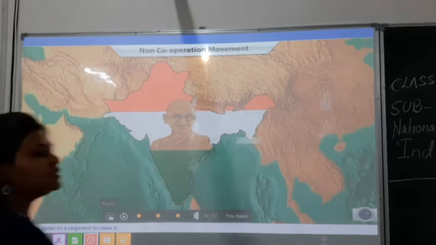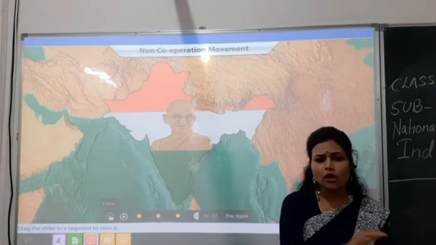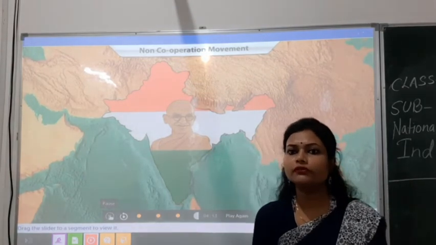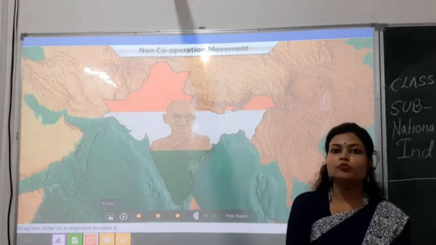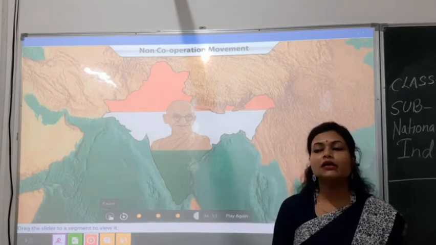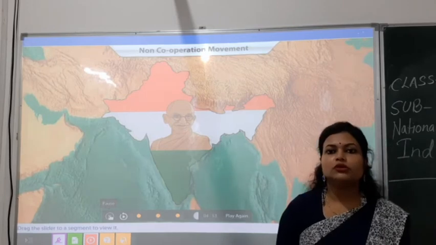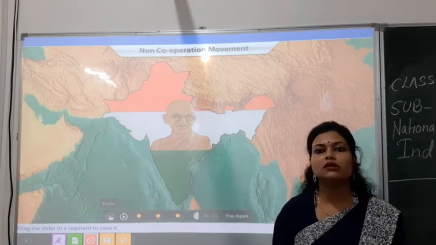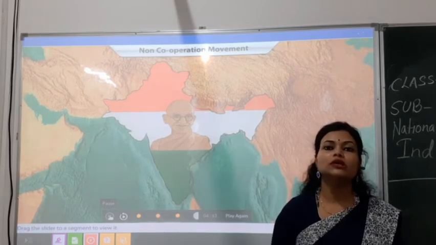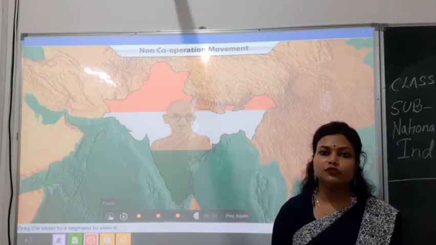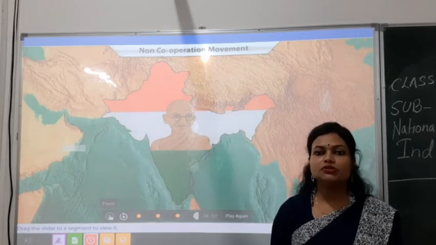As I told you, it was a short-span movement of only two years. Because of the violent activity, Gandhi had to call off this movement at a stopping point, because he is always a follower of non-violence. But the intention somehow reached all the people: that they all have to support their own country's people, support Swadeshi goods, and boycott British and foreign goods.